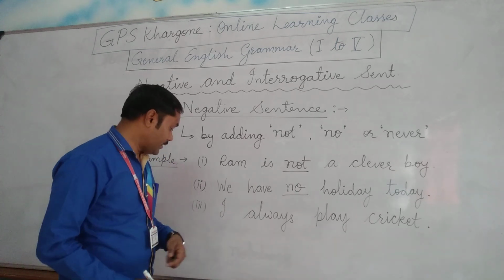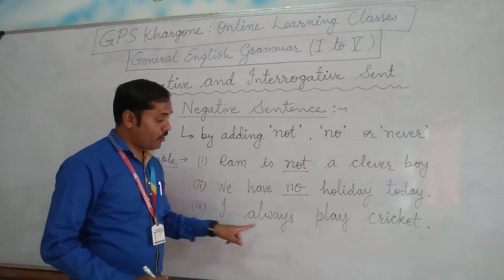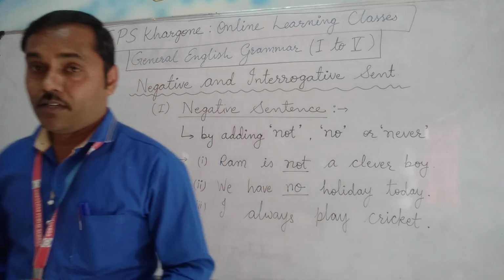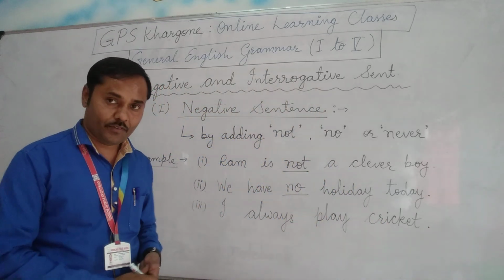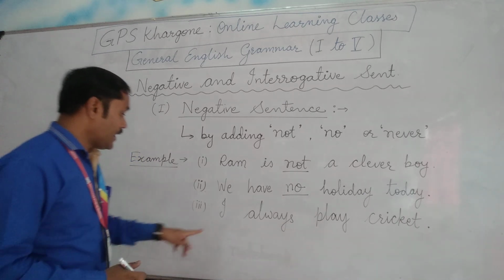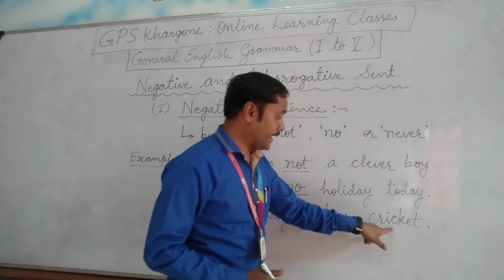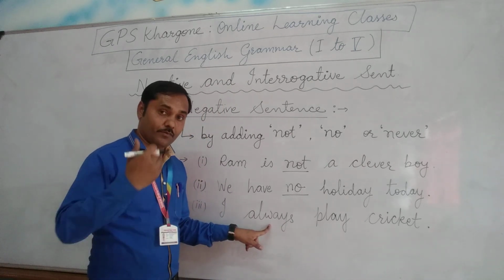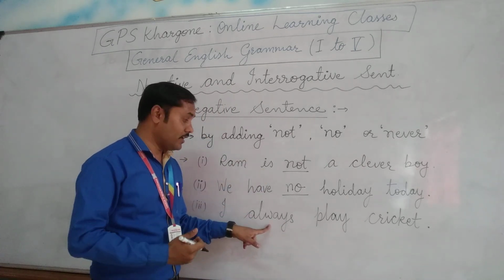Now the third sentence is: I always play cricket. Suppose I want to deny it. How would I deny it? Always tells us the frequency. Frequency means repetition of this action.